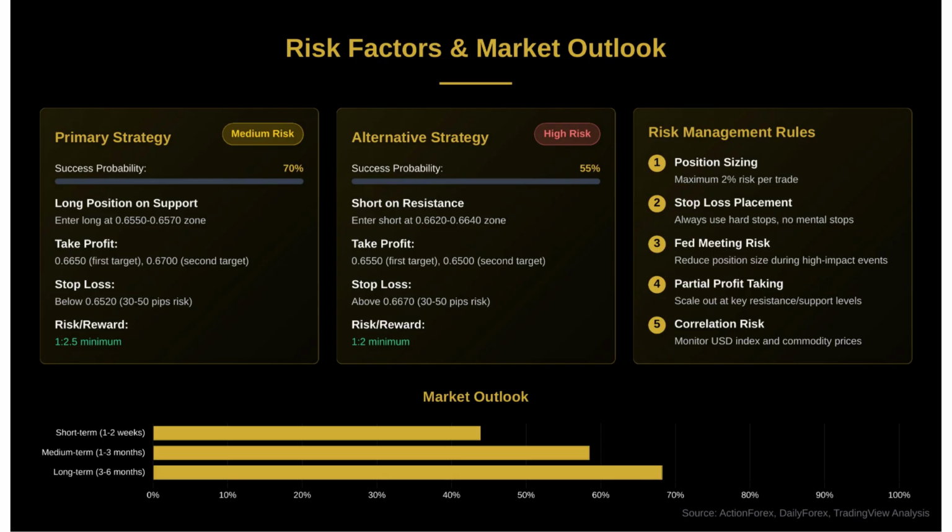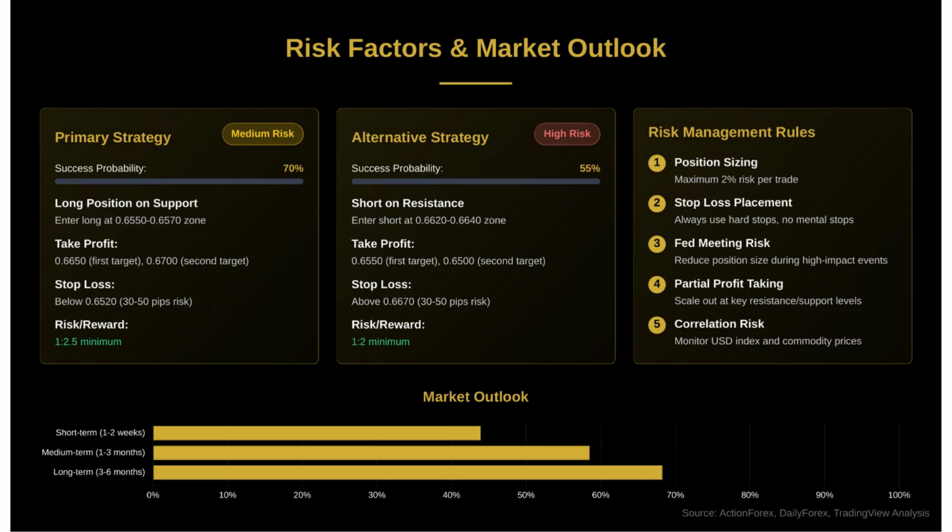The 5 key risk management rules are: maximum 2% position sizing per trade, always use hard stops rather than mental stops, reduce position sizes during high-impact events like Fed meetings, scale out profits at key levels, and monitor correlation risks with the USD index and commodity prices.